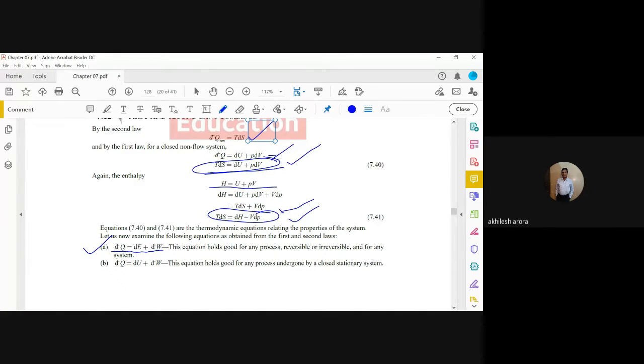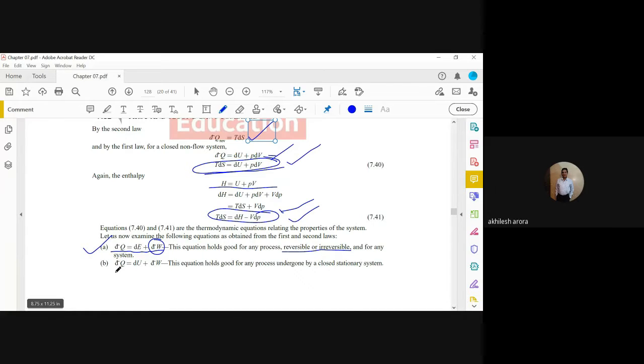Now when you say delta W, delta W could be calculated for an irreversible process. Similarly, delta Q can also be calculated for an irreversible process. So this equation will hold good for reversible and irreversible both.